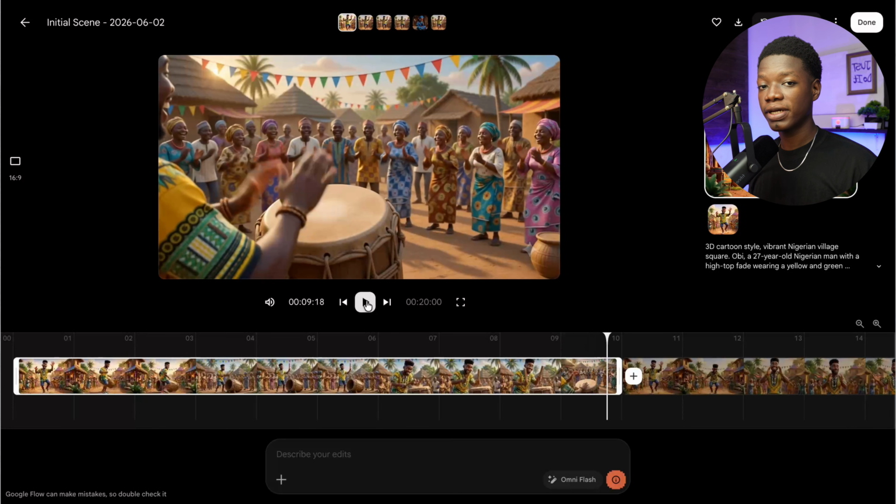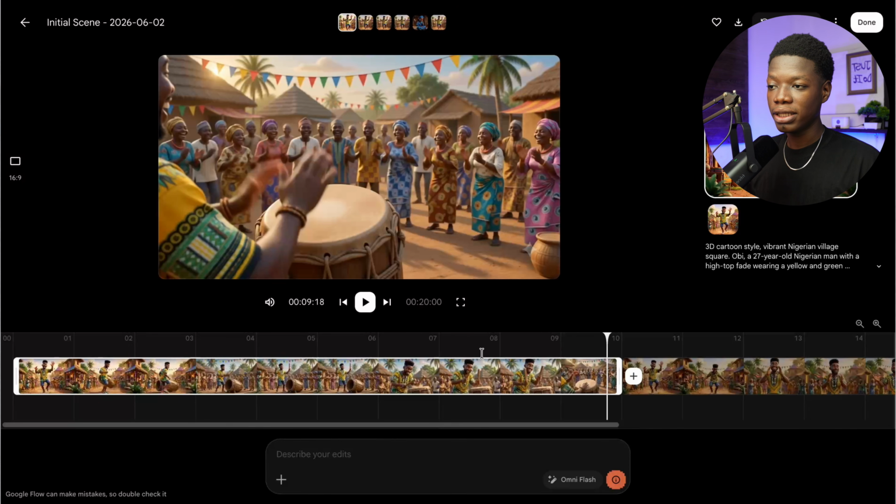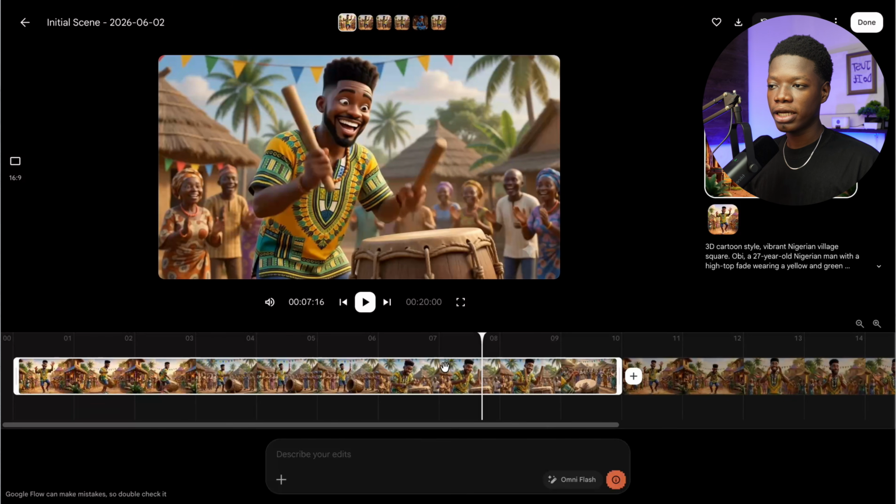If you notice, the narrator is a female. If you don't like that, simply tell it to change the narrator's voice to a male and you are good to go. But let's take a look at the transition into the next one.